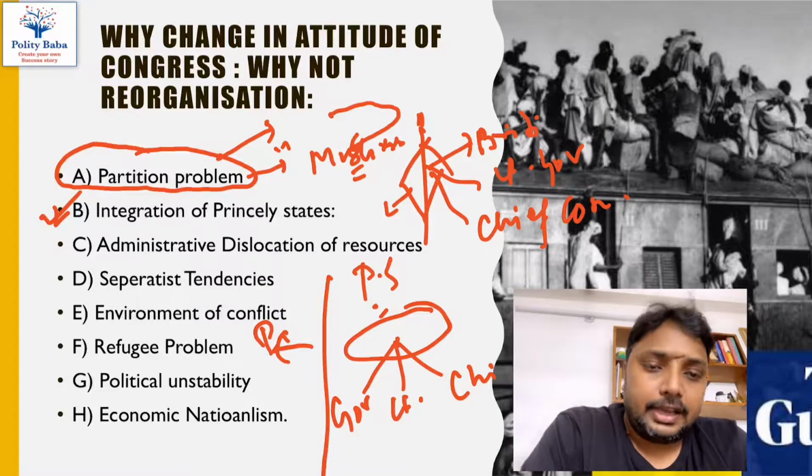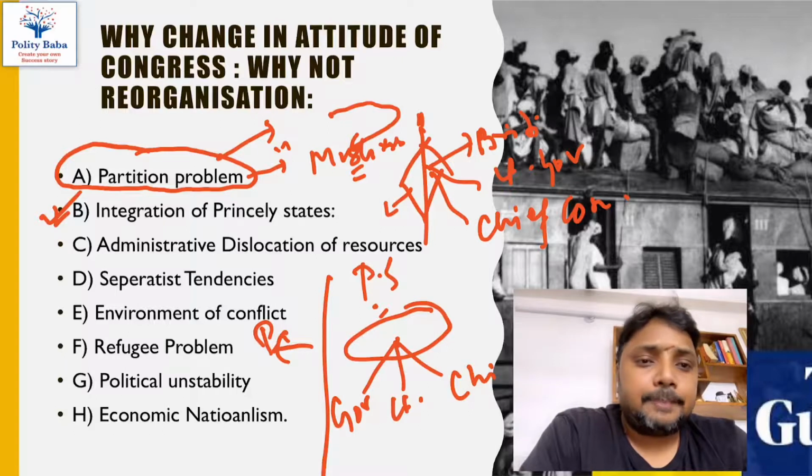It would be a very risky experiment to ask the princely states to directly become states and start administration based on federal practices.